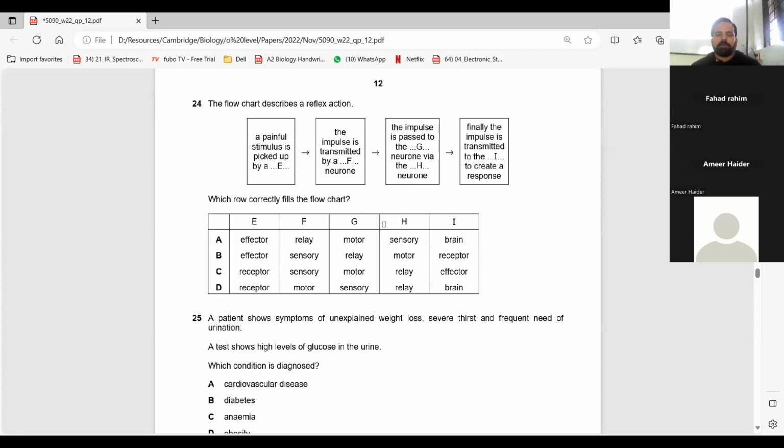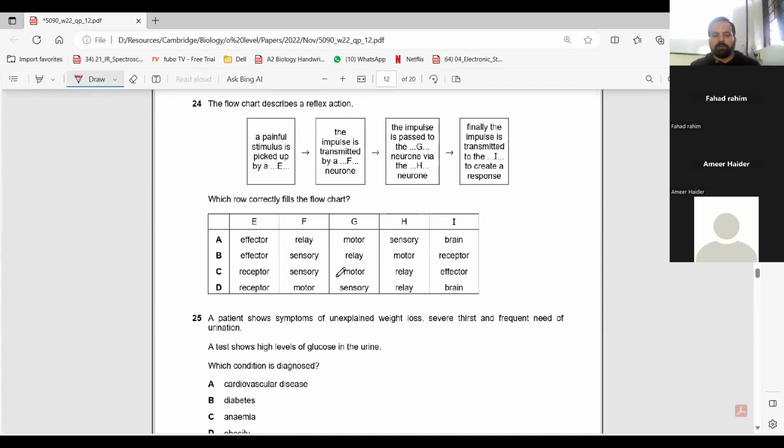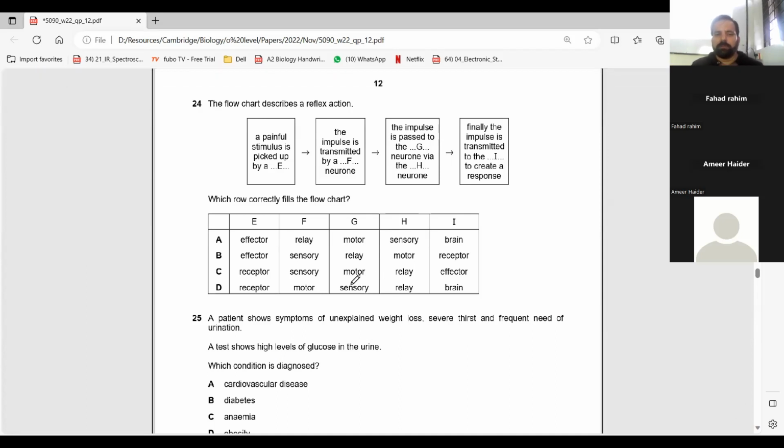Sir, it will be C because after receptor comes sensory. After receptor is sensory neuron, then impulse passes to the motor neuron via relay neuron. Via means with the help of, and then finally effector, which produces response.